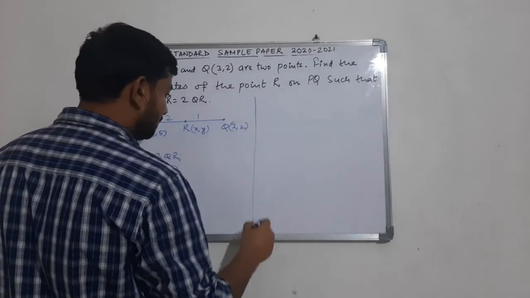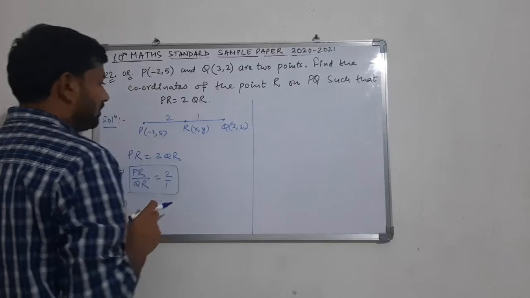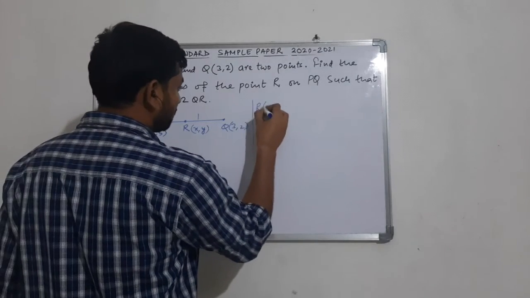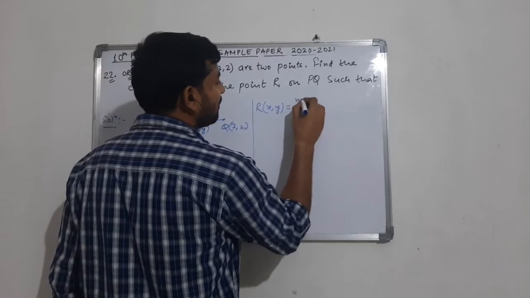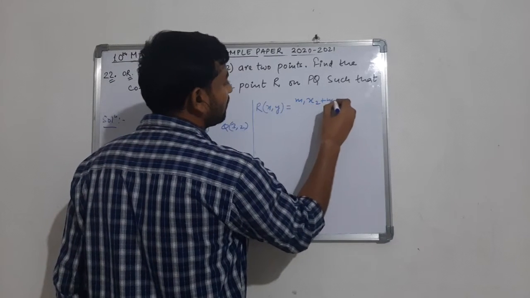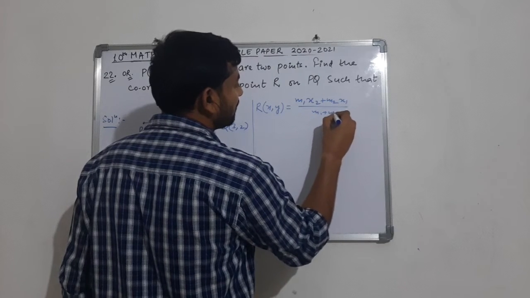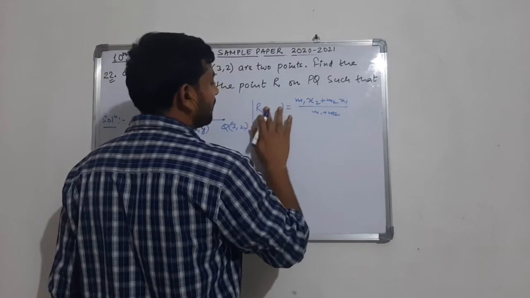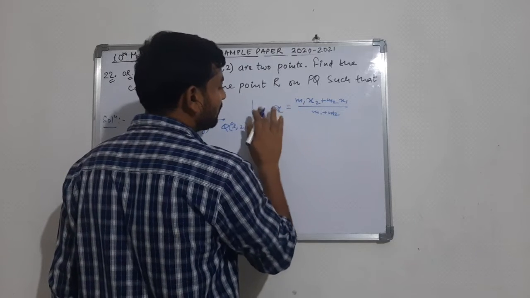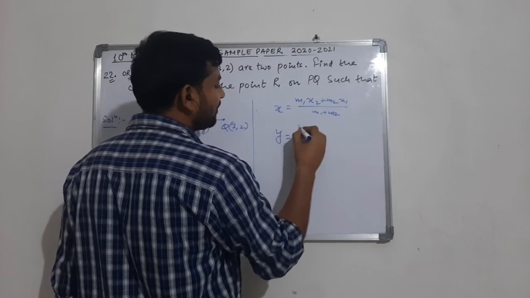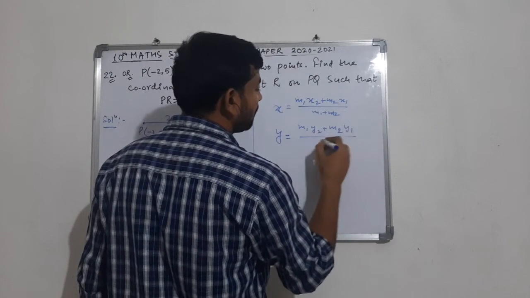So we can apply the section formula here to get the coordinates of R. The formula for calculation of coordinates by using the section formula is m1 x2 plus m2 x1 upon m1 plus m2. This is the x coordinate. Similarly, the y coordinate is m1 y2 plus m2 y1 upon m1 plus m2.